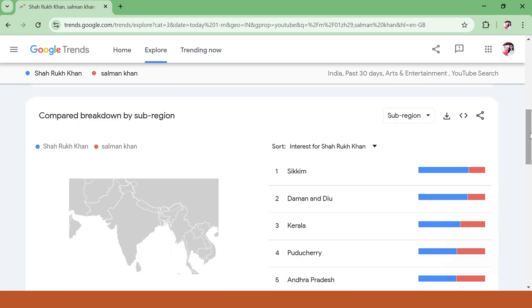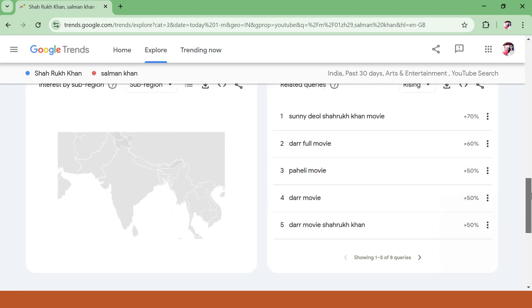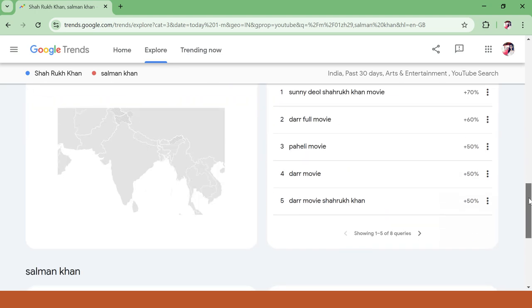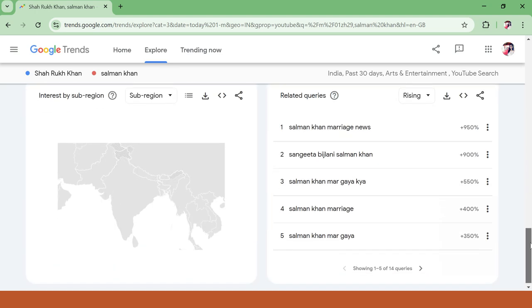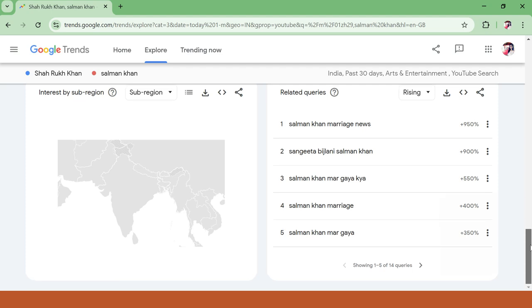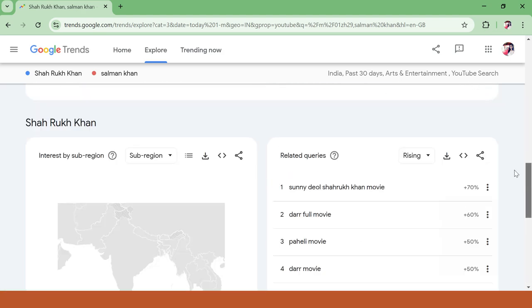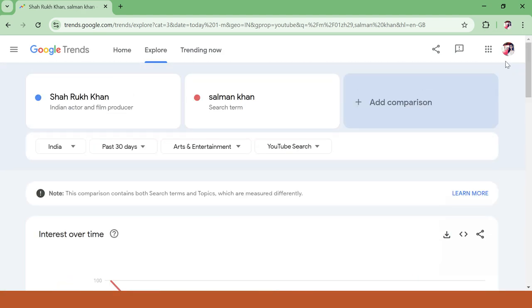So I can download this data. I can use it wherever I want. You can do comparison of any topic. Here, when I'm going down, I am getting queries related to all the movies. People are searching related to Salman Khan marriage. So all these things we will get here. It's just an actor-related search. You can do any kind of search you want on this.